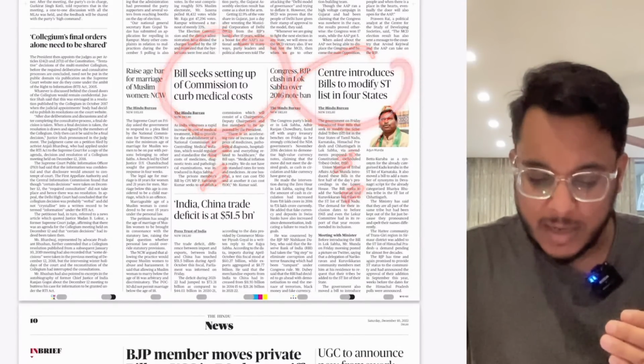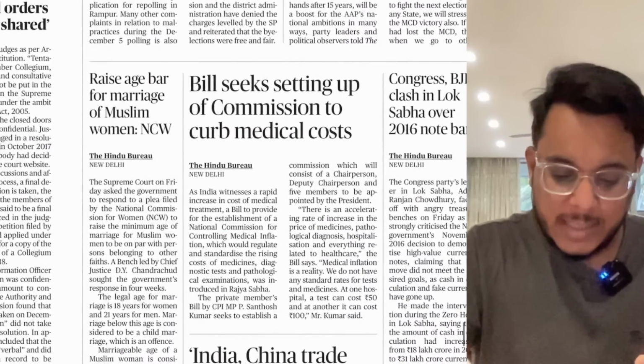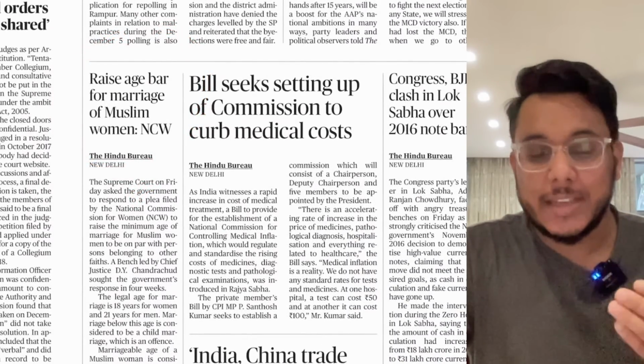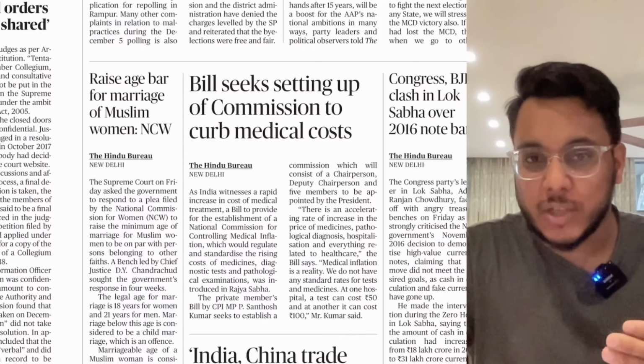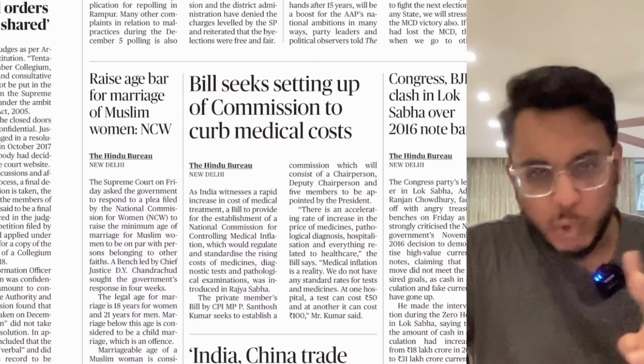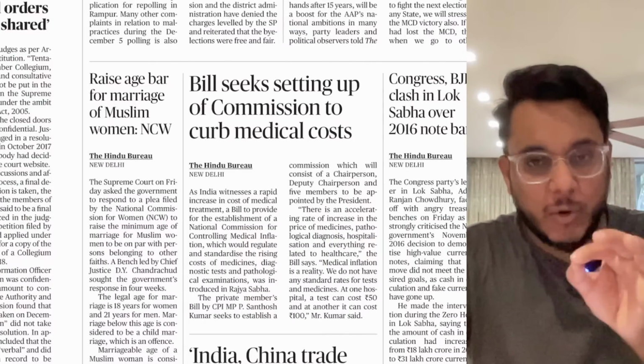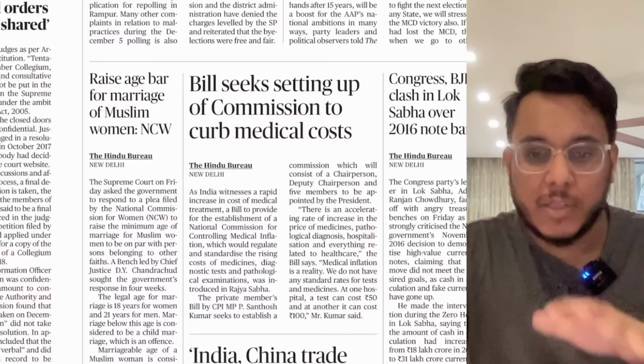Again, we'll see this particular article as well. Raise age bar for marriage of Muslim women, NCW. Now guys, understand this particular thing: when we talk about the marriageable age for women, there are 2 issues going on. Much is not there in the article, but the 2 issues are going on, which is beyond the scope of this particular article.